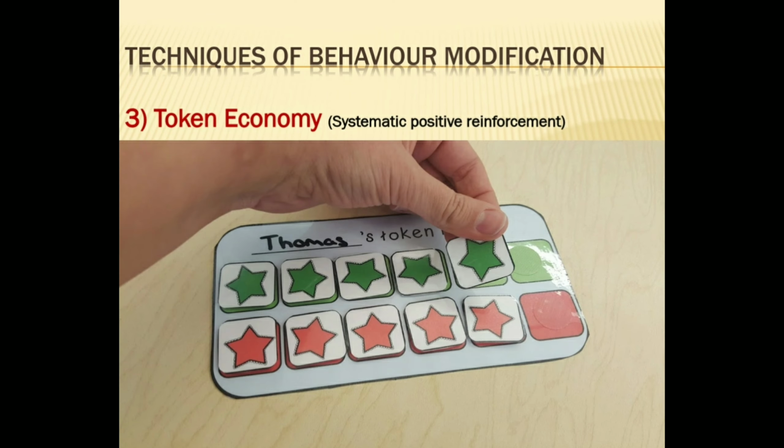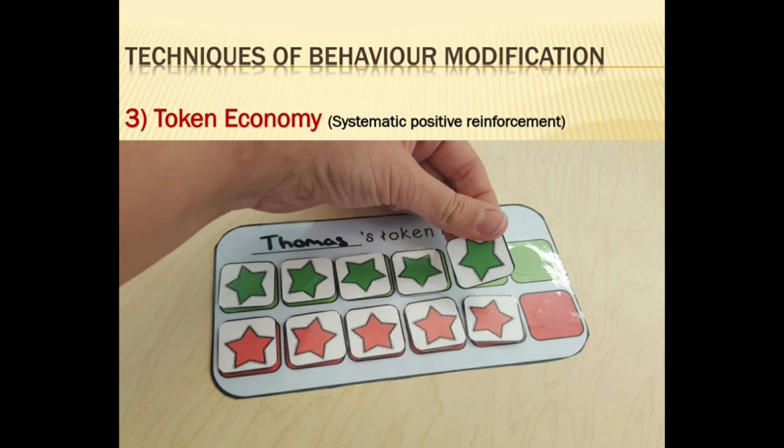Third is token economy. Token economy is systematic positive reinforcement given to the child. Human behavior is routinely motivated and rewarded by positive reinforcement. Token economy is based on systematic positive reinforcement, where rules are established that specify particular behaviors that are to be reinforced and the reward system is set up. So token economy is a highly effective behavior modification technique, especially with children.